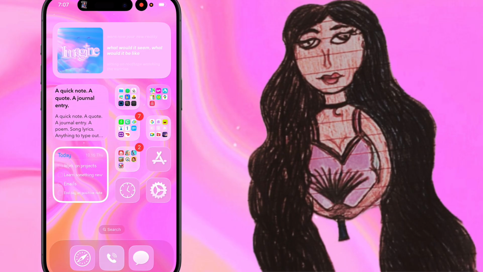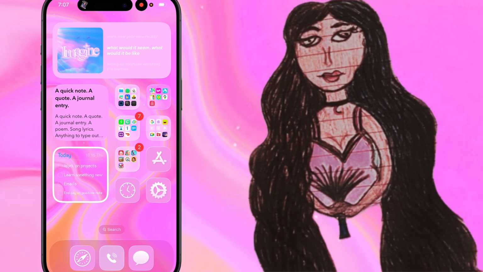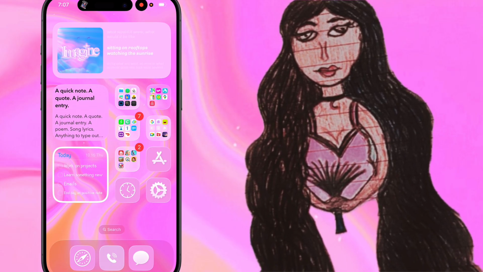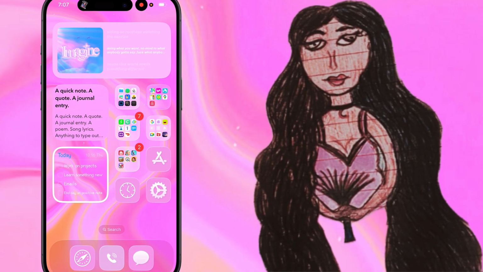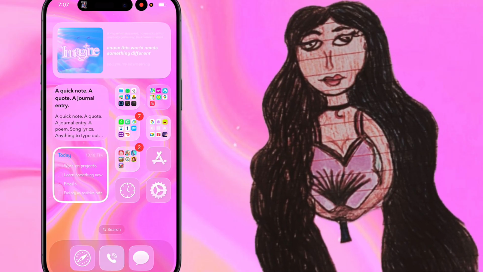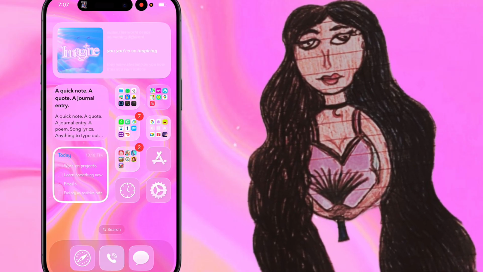I'm not going to go into all the apps on this page because it's just finance, Lyft, and stuff like that. It has nothing to do with writing, art, editing videos, anything like that.